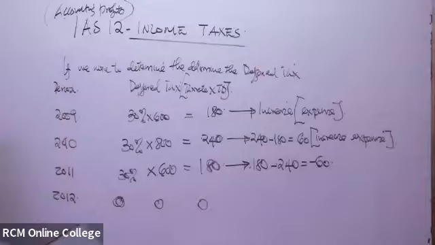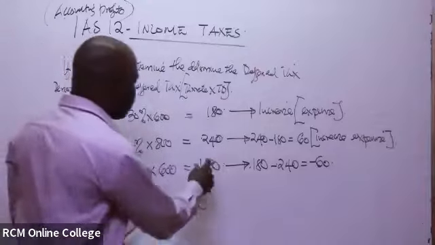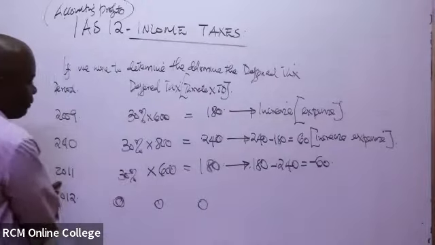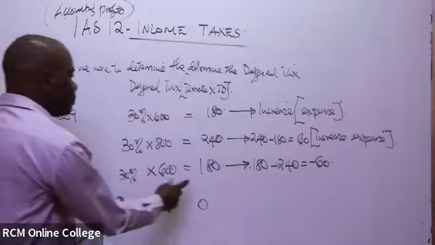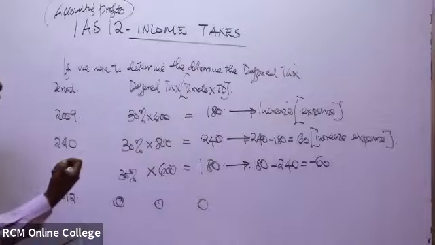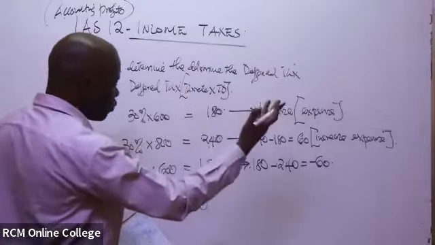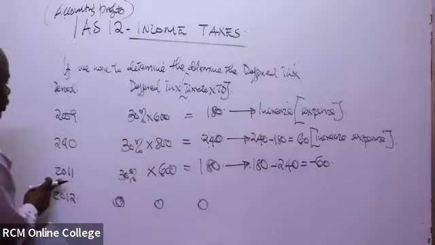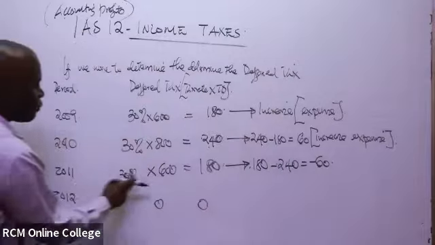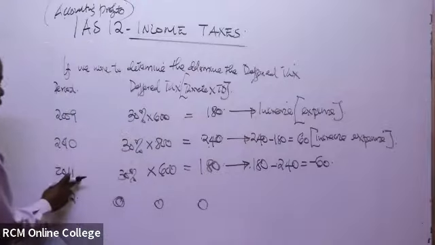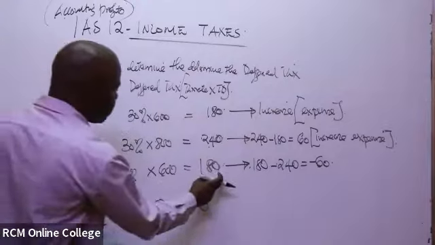By the end of this year, 2011, the deferred tax liability had reduced. Remember, this one you carried forward as a balance carried forward. So it was brought down in 2011. The deferred tax liability had moved from 240 at the start of the year to 180.